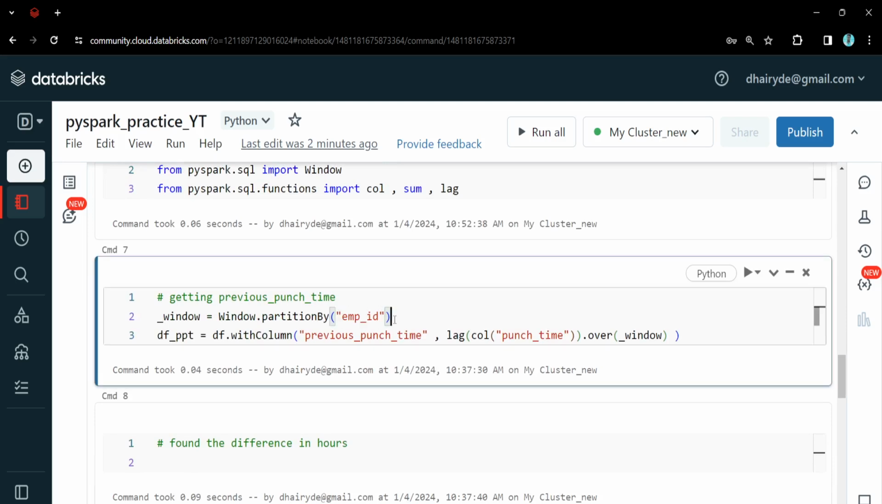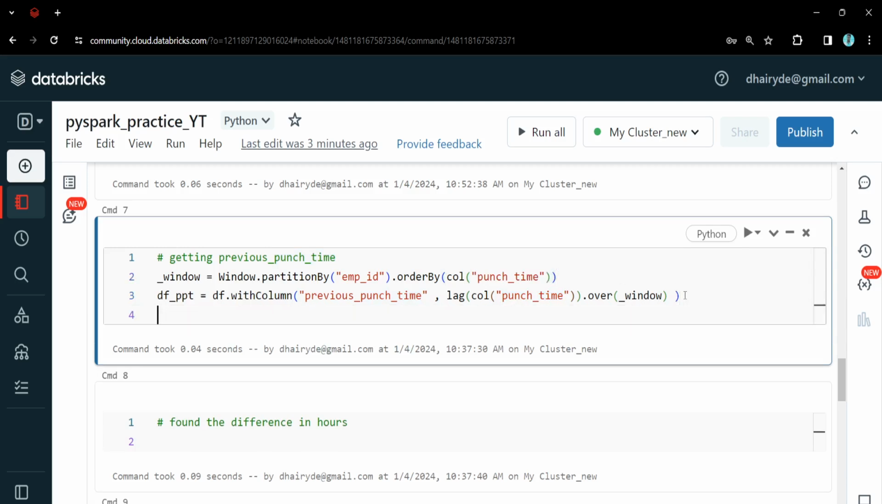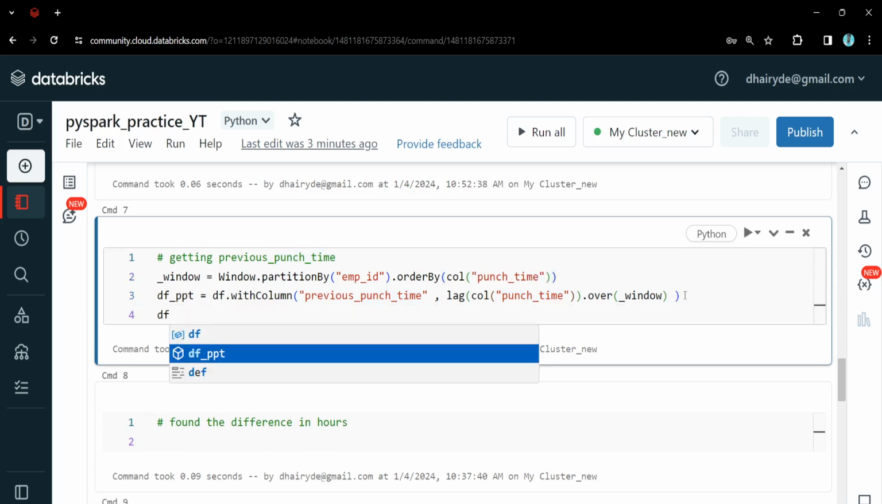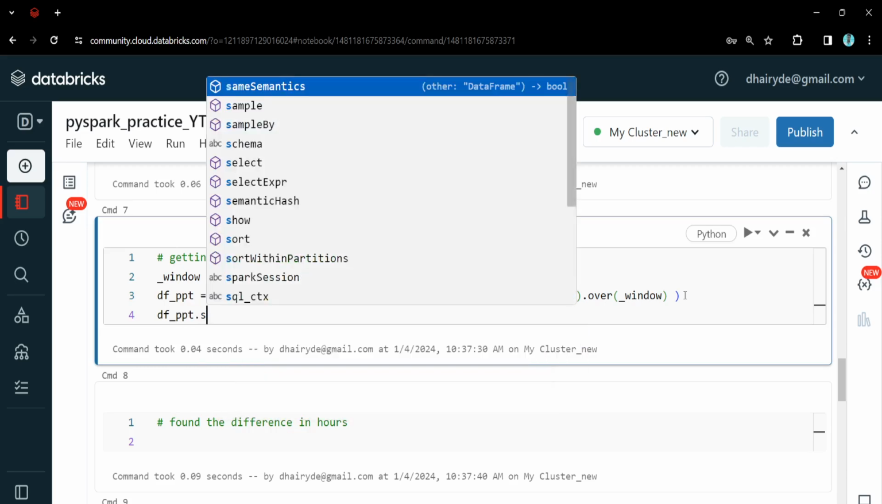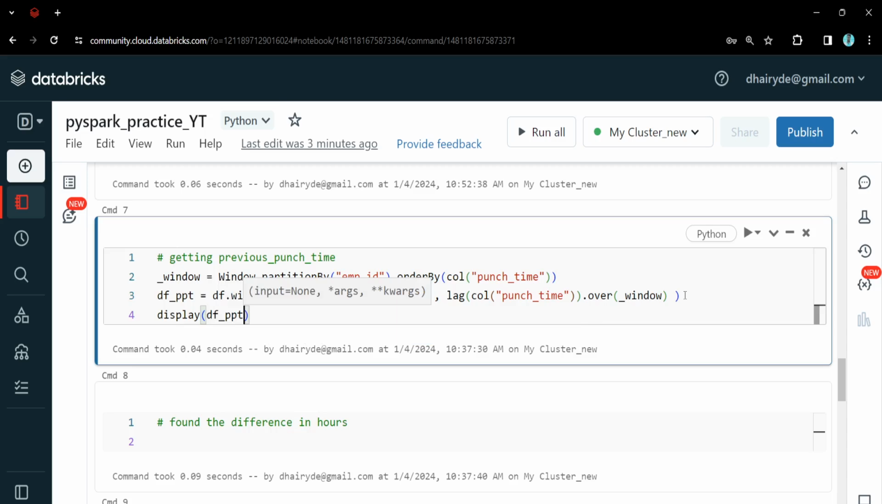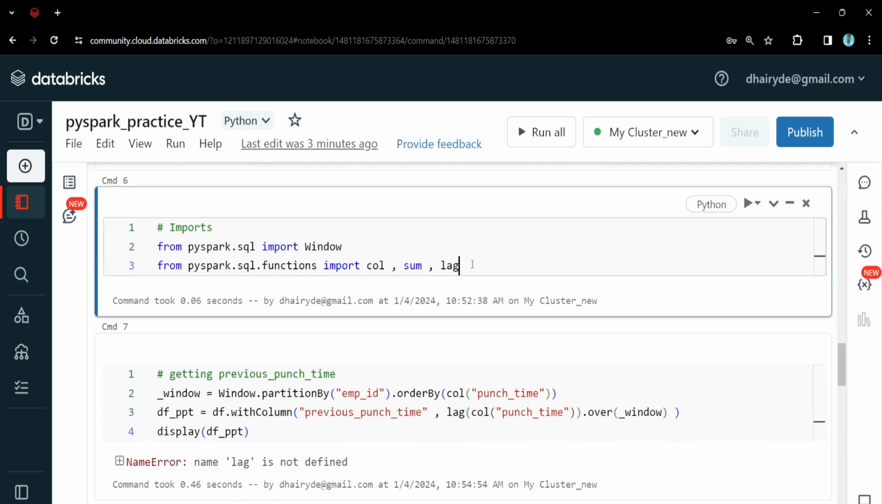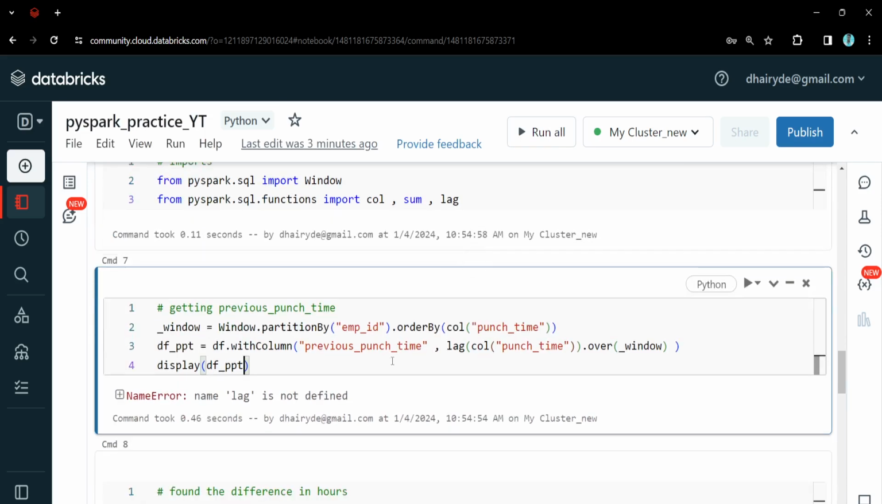So let's do that. Partition the data and then order the data. We want to order the data based on the timestamp, because every in is followed by out and every out is followed by in. And let's run this. So df ppt, dot show. Instead of show, let's use display. Display of df ppt, and let's run this. Lag is not defined. I think we have not run this. Let's run this again.